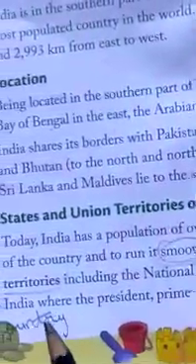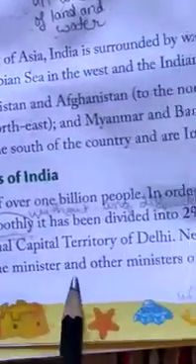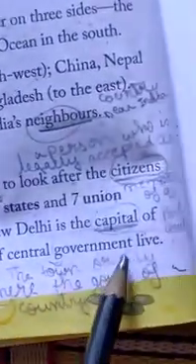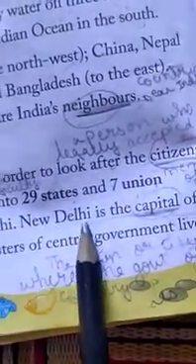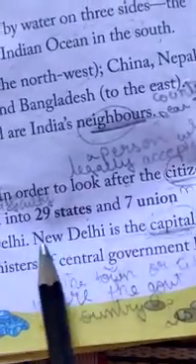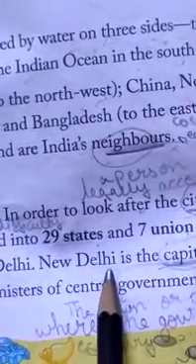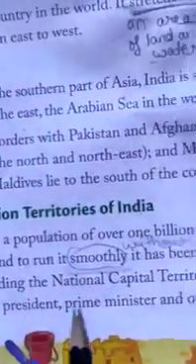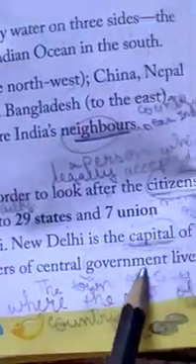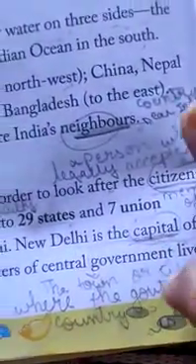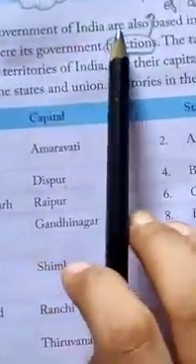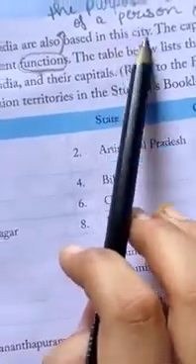So New Delhi is the capital of India, where the president, prime minister and other ministers of central government live. Our country's capital is New Delhi. New Delhi is the capital of India and every state has its own capital. In this capital, our president, prime minister and other ministers of the country government live. The offices of the government of India are also based in this capital.